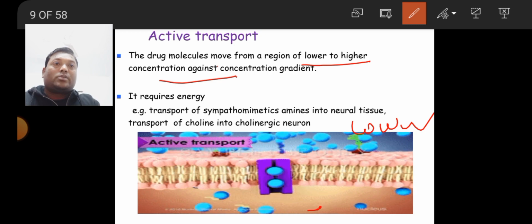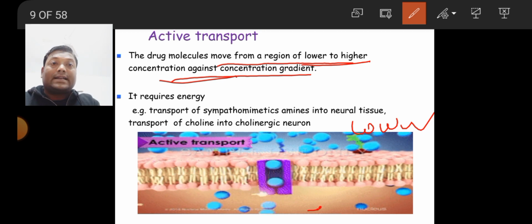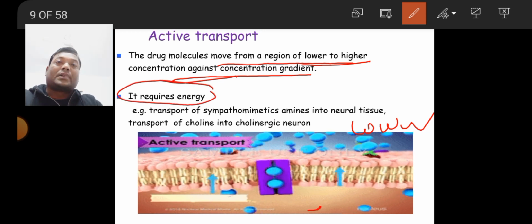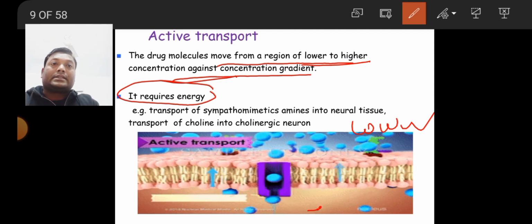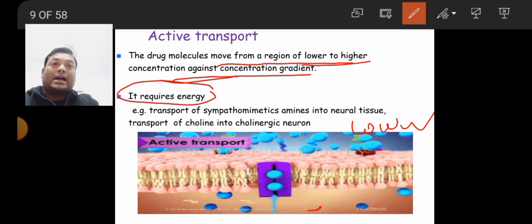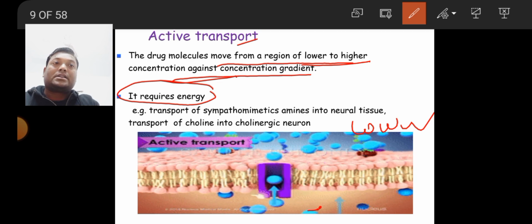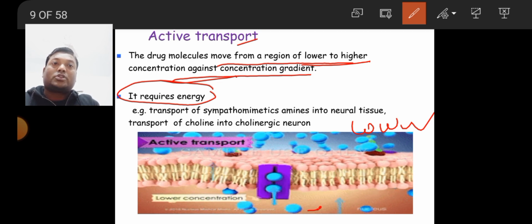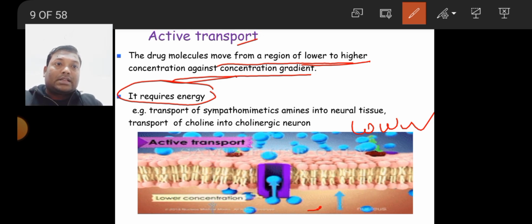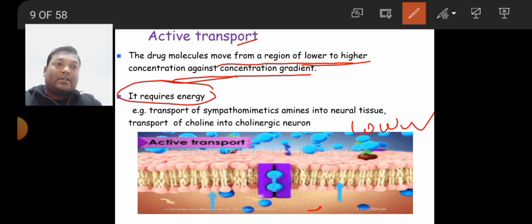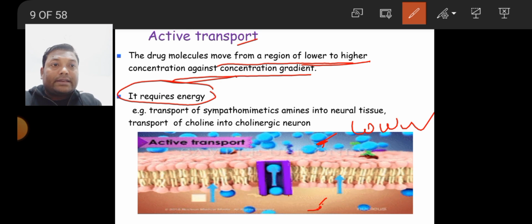The drug molecules move from a region of lower to higher concentration, against the concentration gradient. That's why it requires energy, because drugs are moving against the concentration gradient. That's why the drug passing via active transport needs energy. Example, transport of sympathomimetic amines into neural tissue, also transport of choline into cholinergic neurons. See the video. These are the drug molecules. They are passing via the cell membrane from the lower concentration to inside the cell, higher concentration. That's why it needs energy.